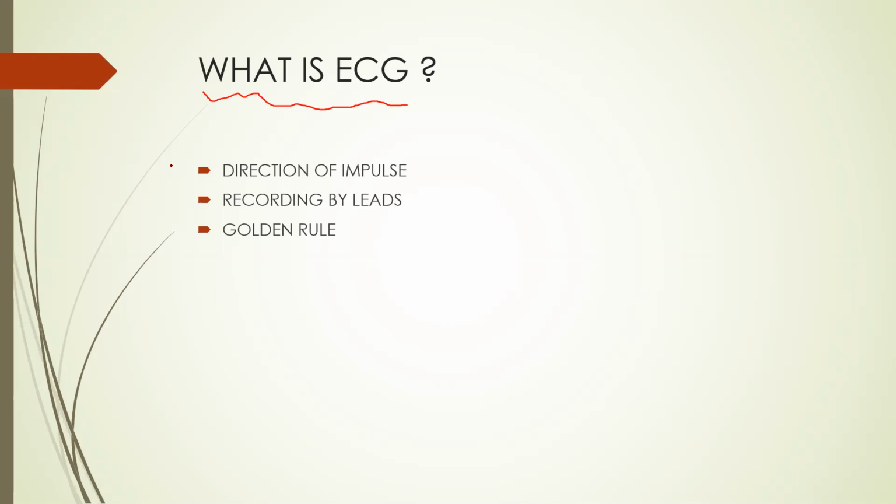You should know the direction of impulse, which means how our heart is getting depolarized. Then recording by leads, so you should have an idea about the leads which are going to record the ECG, and you should know the golden rule of the ECG. Don't worry, one by one, all things we are going to discuss.